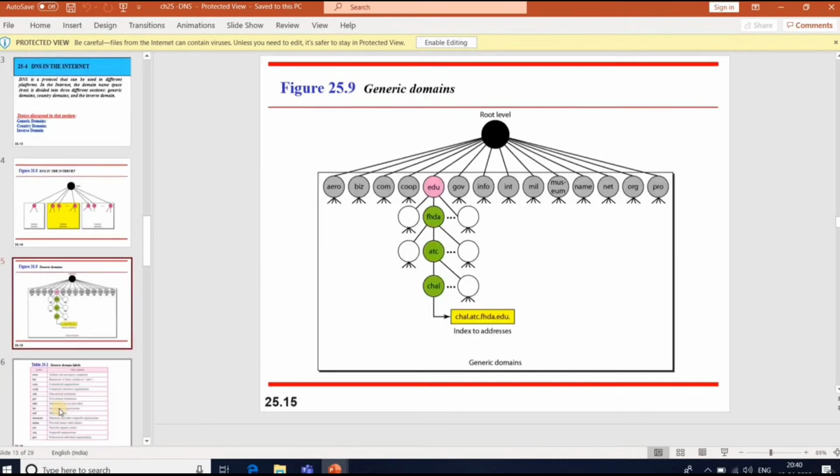So you can see some generic domains: aero, biz, com, coop, edu, gov, info.